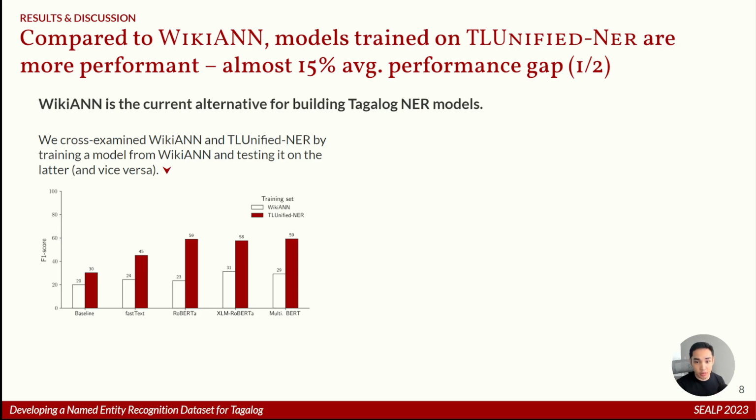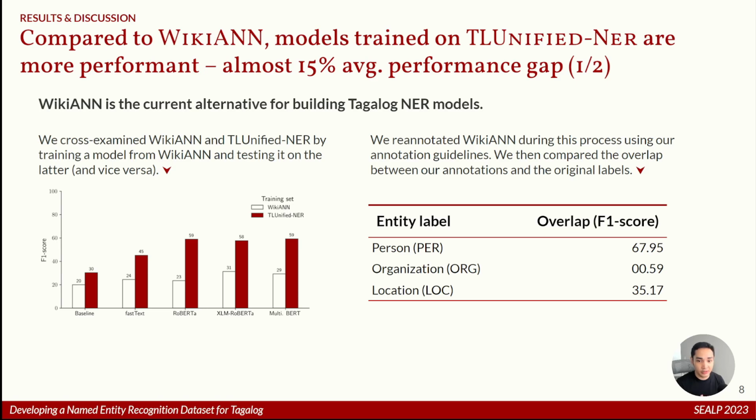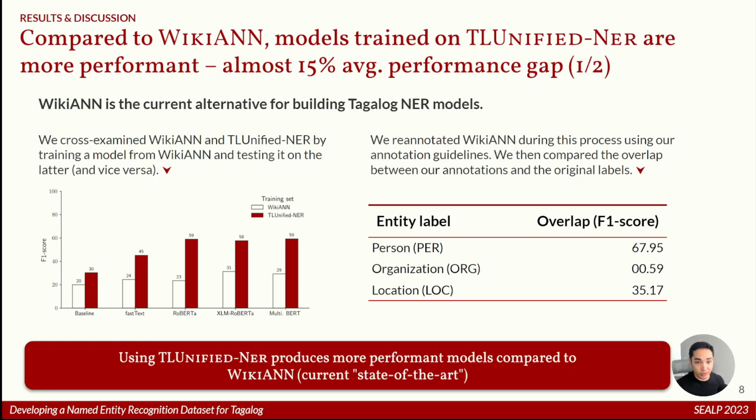Here it is apparent that models trained on TL Unified are much more performant than those trained on WikiAnn. In addition, we are also curious as to how much is the delta, or the difference, between the silver standard WikiAnn annotations and our re-annotated test set. Here, we simply measure the F1 score, similar to the overlaps earlier, and you can see the values in the table below. Organizations definitely underperform, not only because they were underrepresented in the original labels, but also because they were annotated incorrectly. Given this, we believe that TL Unified sets the standard for Tagalog NER.